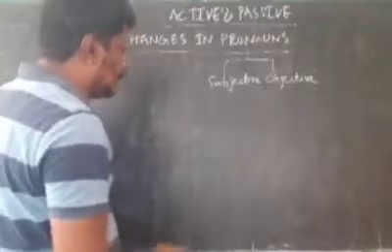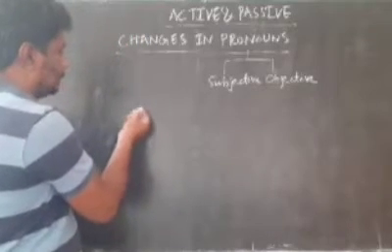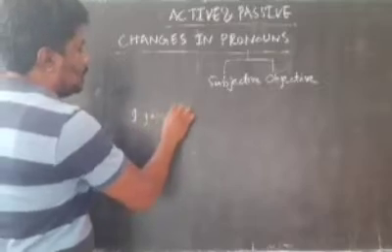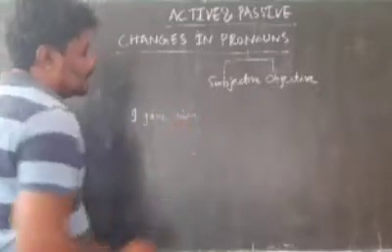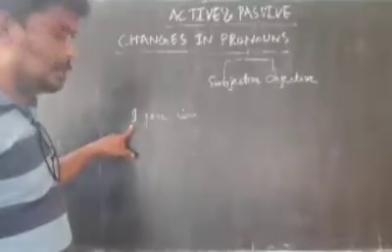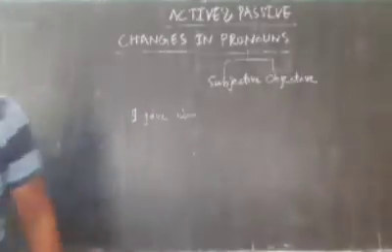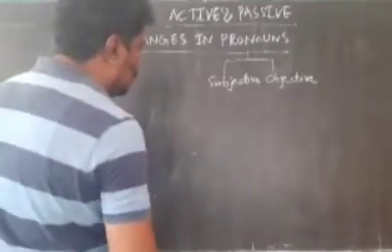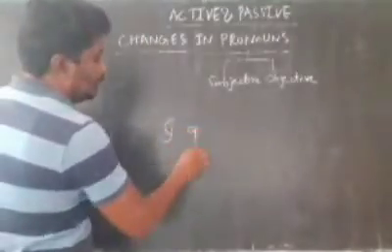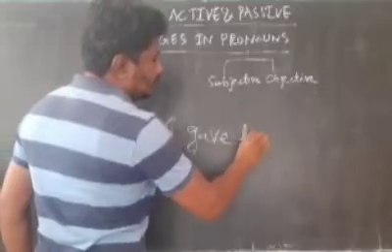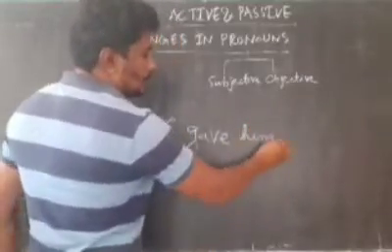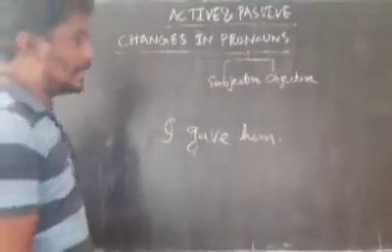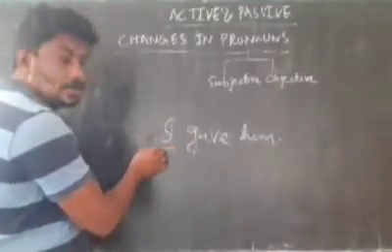The simple concept is you are given a sentence. Let's say this is the sentence: I gave him. Here in this sentence you can identify that there are two pronouns.